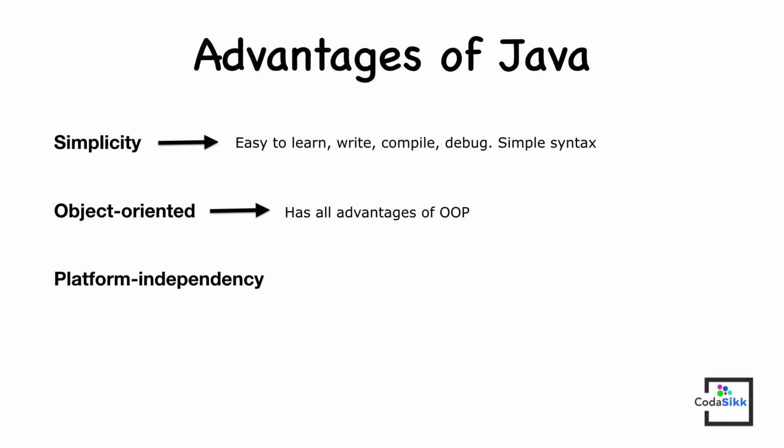Java follows the principle compile once and run anywhere, which makes Java applications platform independent. So the same application will work on Windows, macOS, and Linux. This will reduce the overall development time.